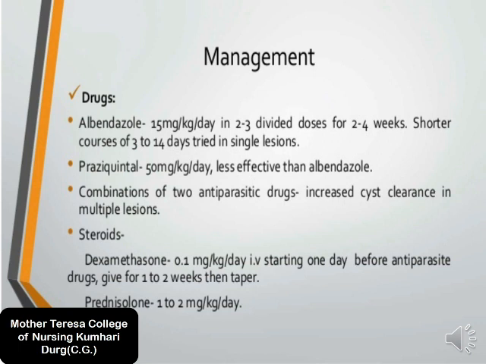Different steroids are also helpful for treating the patient with neurocysticercosis, like dexamethasone and prednisolone. Dexamethasone 0.1 mg per kg per day IV, starting 1 day before antiparasitic drugs. We give it before the antiparasitic drugs and continue for 1 to 2 weeks, then taper. Prednisolone is 1 to 2 mg per kg of body weight per day in neurocysticercosis. Okay students, now we will go.